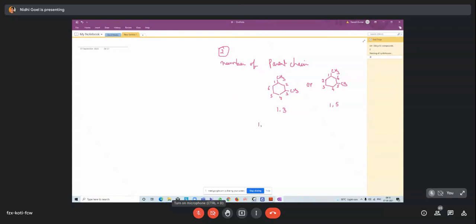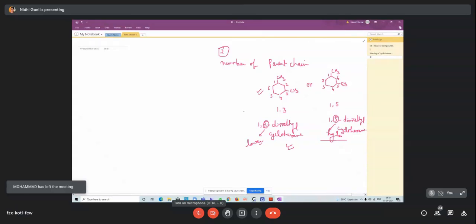So what will be the naming? 1,3-dimethylcyclohexane, and here 1,5-dimethylcyclohexane. Which one is correct? This one is correct because the second substituent has the lower number here and the higher number there. Is that clear? So how will the numbering be done? The second substituent should come at the lowest number as compared to the higher. So the correct answer is 1,3-dimethylcyclohexane. Another example.